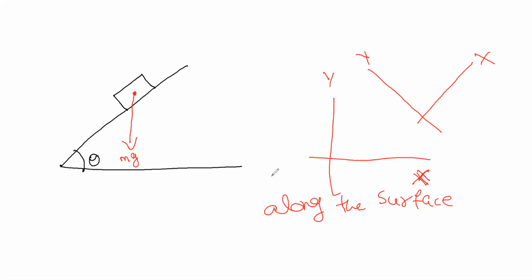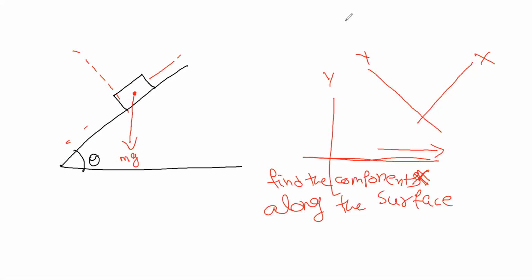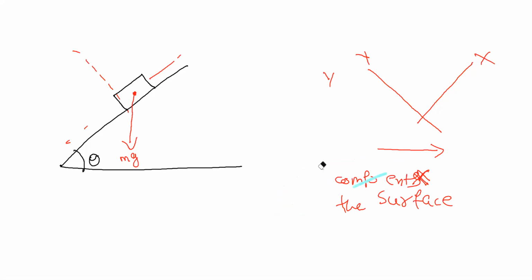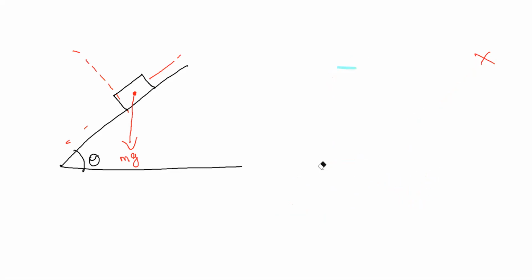Previously also we did the same thing. Previously the surface was a straight line, that's why we found components over here. Now the surface is inclined, so we have to find the components along the surface and perpendicular to the surface. Now we will find this.